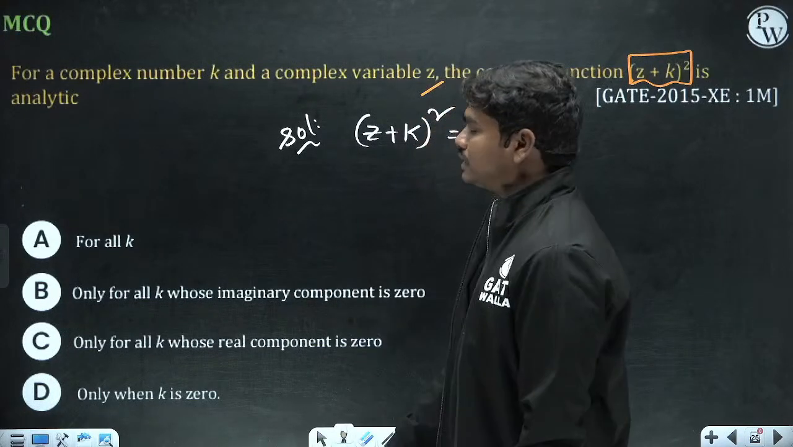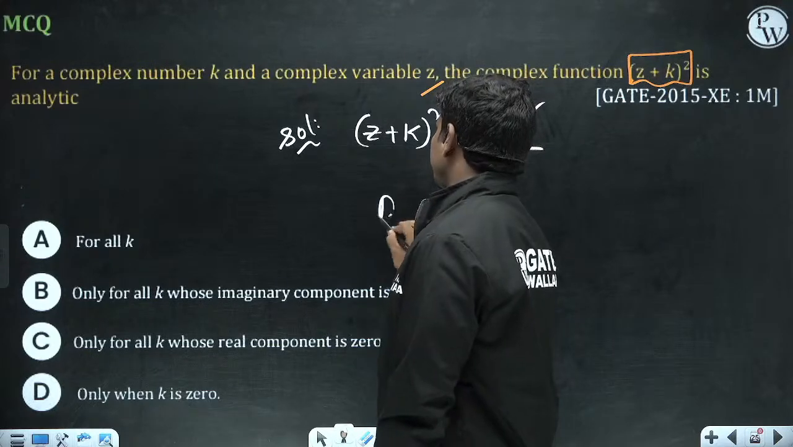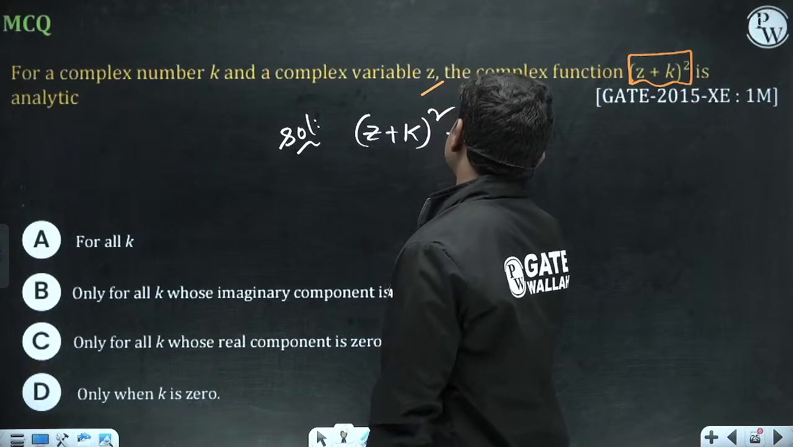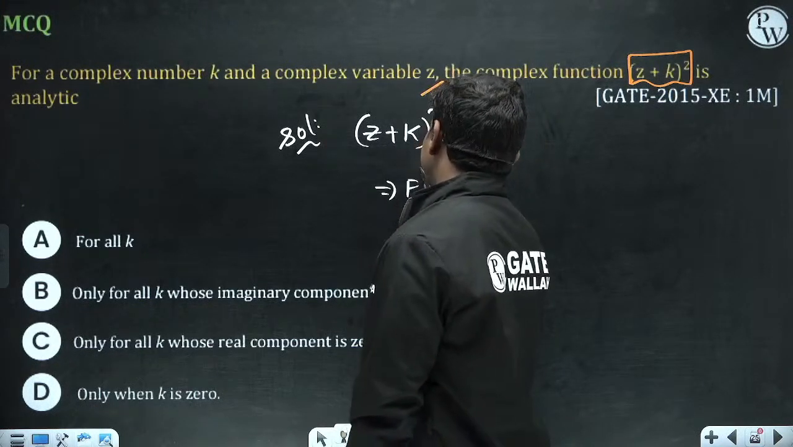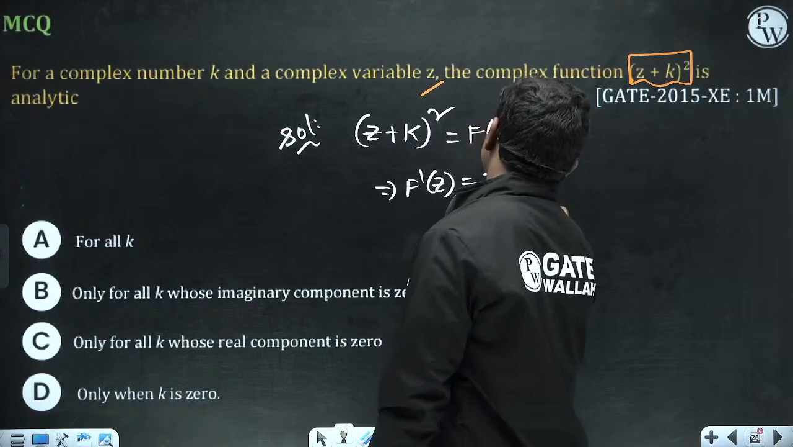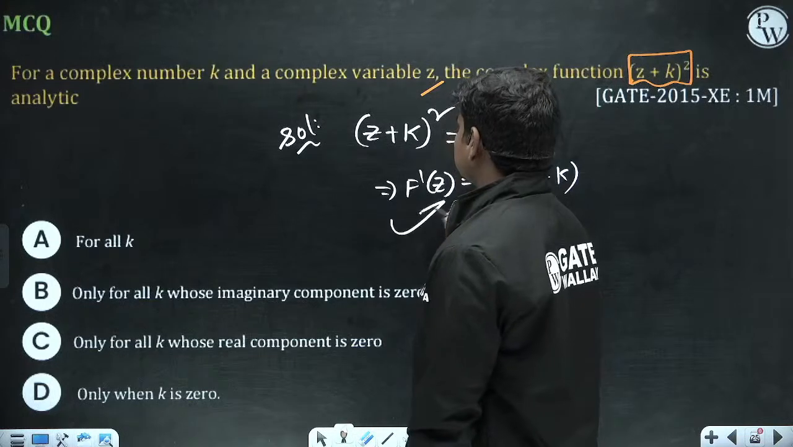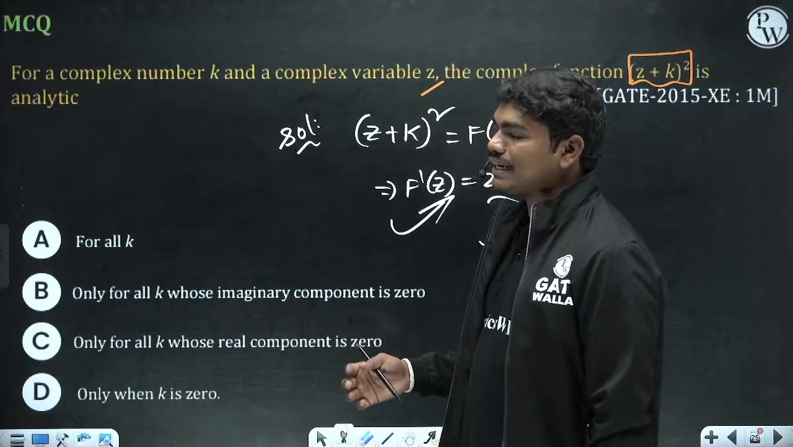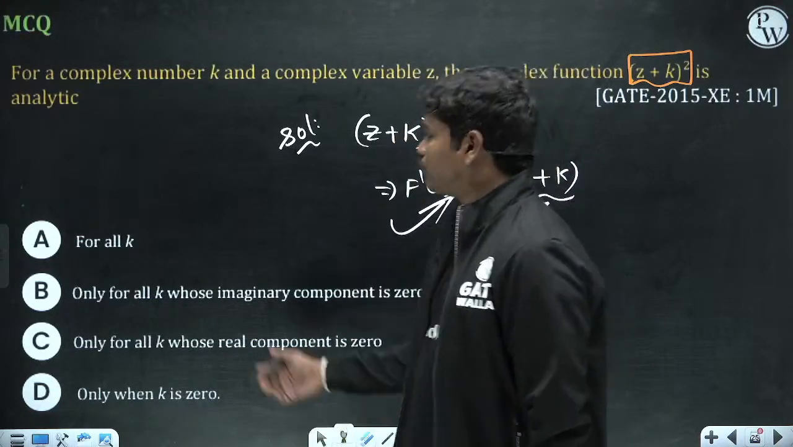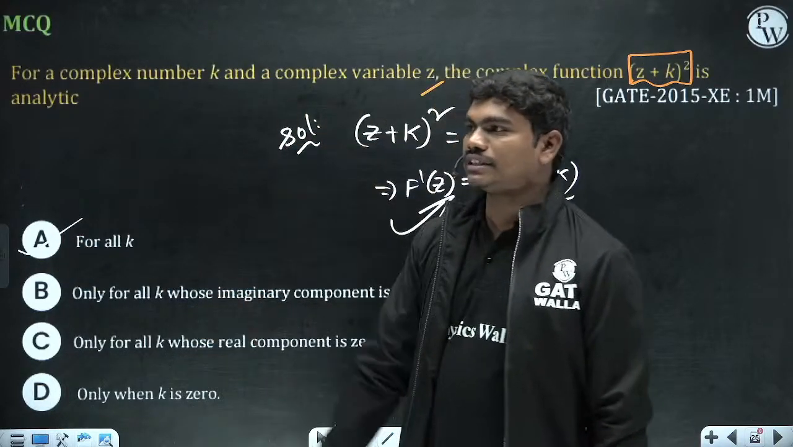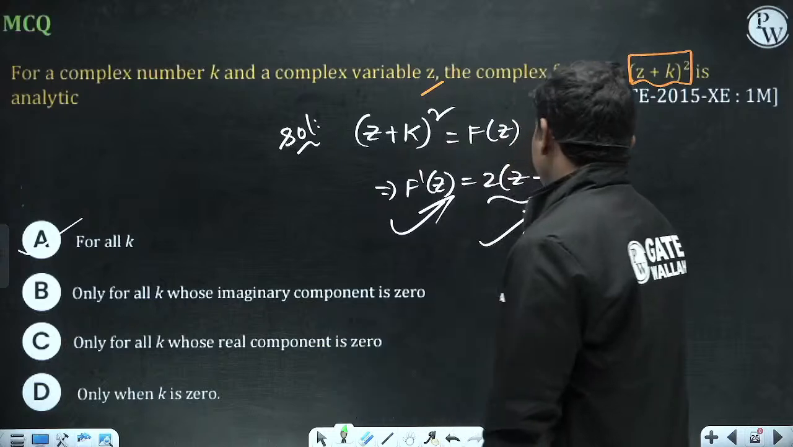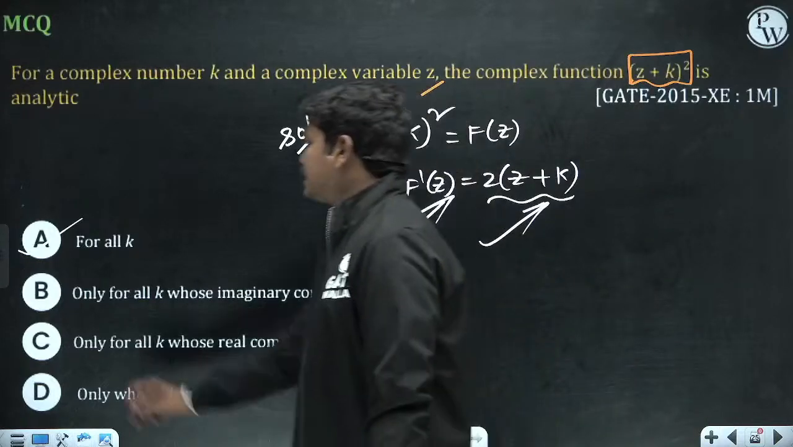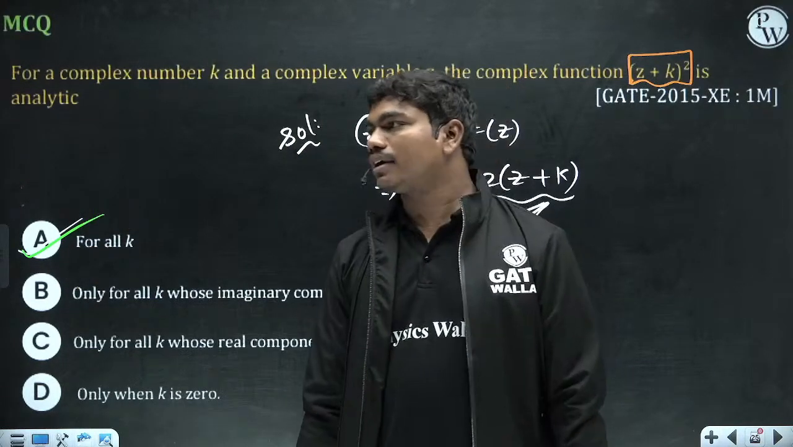So this square is differentiable at any point. Suppose this is f of z. If you calculate f dash of z, this is 2 times (z plus k), that's it. Whatever the location of z you keep, this derivative will exist. So that's why this function f of z is differentiable at every location. Whatever value you take in place of k, f dash of z is always a finite defined function. So for any k, the function is differentiable. Clear?